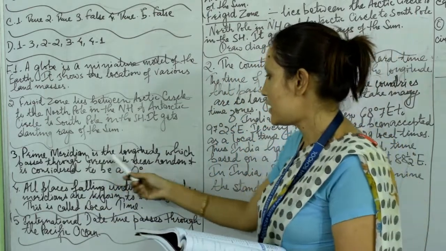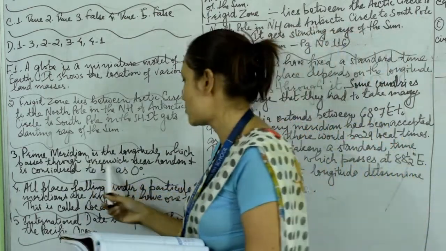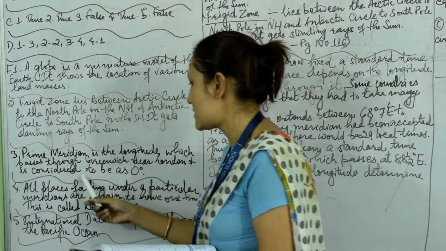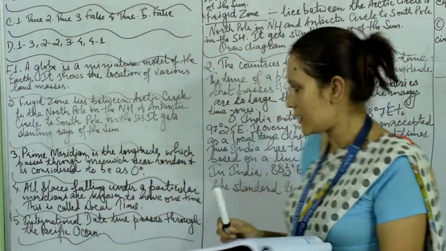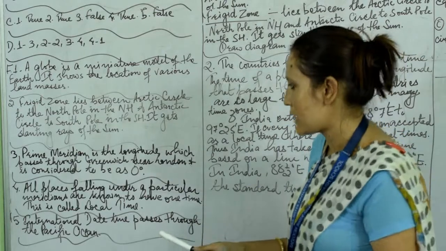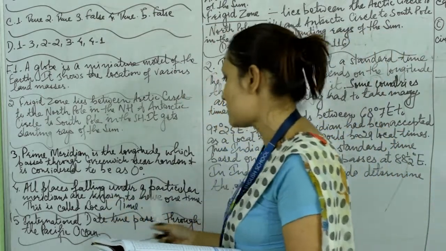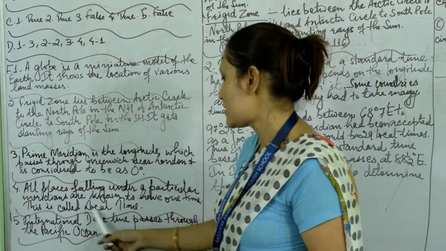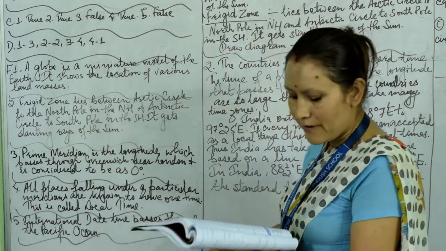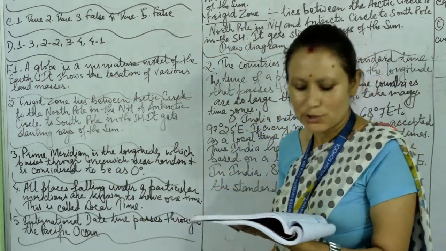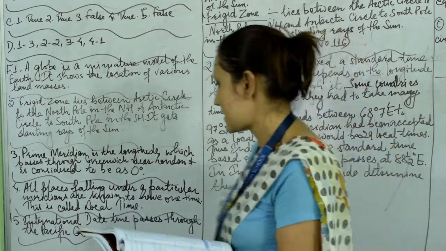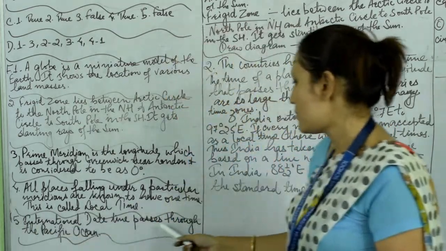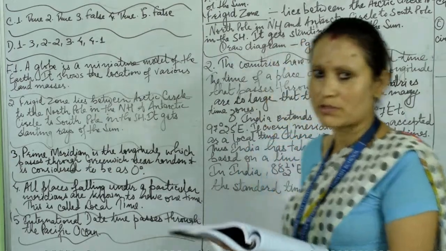Prime meridian is the longitude of 0 degrees. Number 4, what is local time? All places falling under a particular radius are known to have one time. This is called local time. 5. Through which ocean does the international date line pass? The international date line passes through the Pacific Ocean.